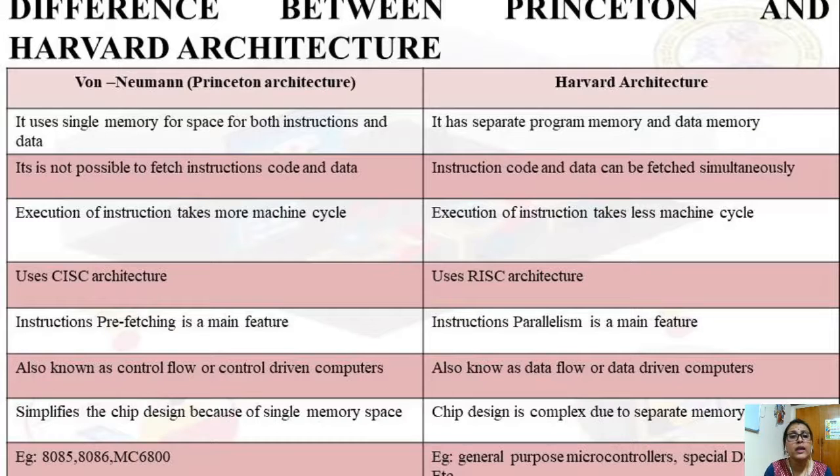Examples for Von Neumann are 8085 and 8086, which are microprocessors. Von Neumann architecture is used in desktop computers and laptops, where we mainly use processors. So examples for Von Neumann are 8085, 8086 and MC6800. Next is Harvard architecture: general purpose microcontrollers. All the microcontrollers come under Harvard architecture.